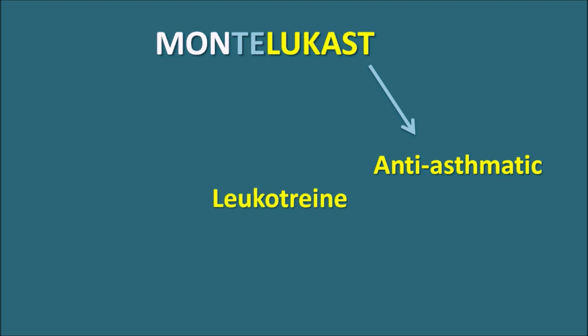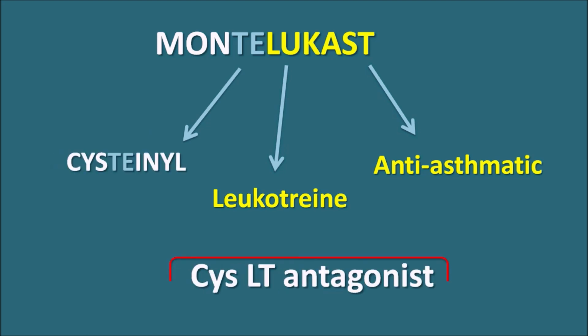We have another drug like Zafirlukast, and here the suffix -ast indicates they are anti-asthmatic drugs, so they can be used in the treatment of asthma as bronchodilators. The suffix is also related to another term, leukotriene. So here LUK indicates they are acting on the leukotriene, and finally K indicates they are acting on the cysteinyl leukotrienes. So Montelukast is a cysteinyl leukotriene antagonist which acts as a bronchodilator and is useful in the treatment of asthma.